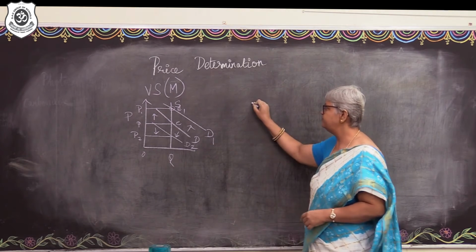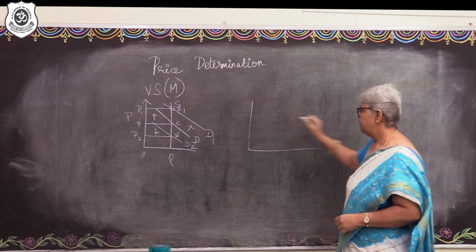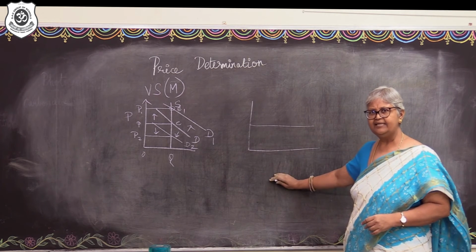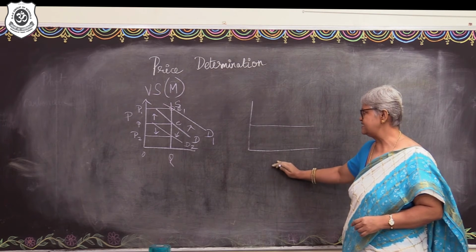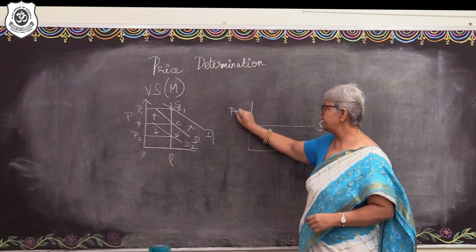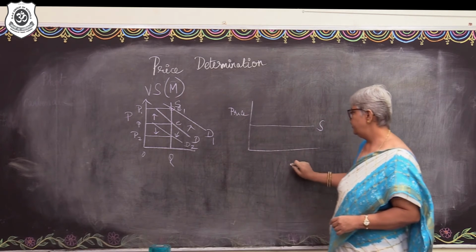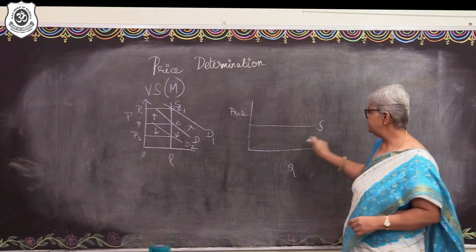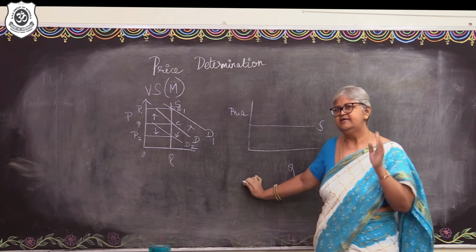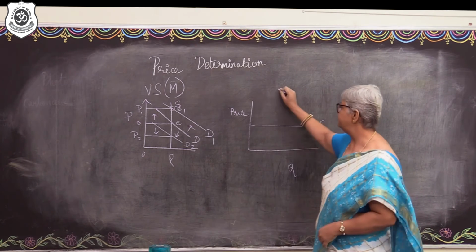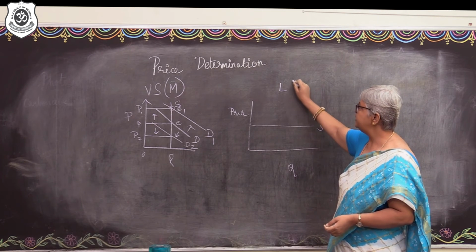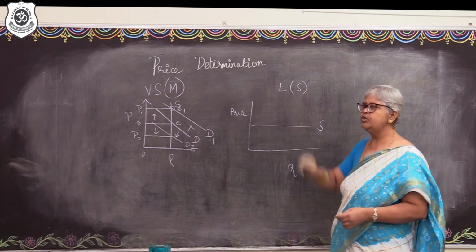So you might have a supply curve which is going to slope parallel to the x-axis. Fine. So this is your supply curve, measuring your price over here and the quantity demanded and supplied over here. This supply curve which runs parallel to the x-axis is a long run supply curve. Fine. So we are talking about a long time period, or what is otherwise called the secular time period.